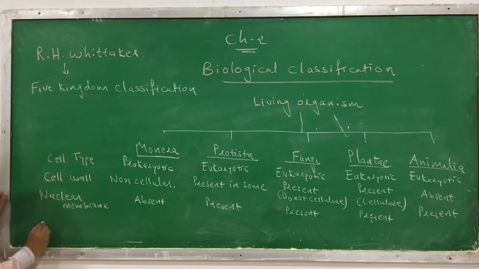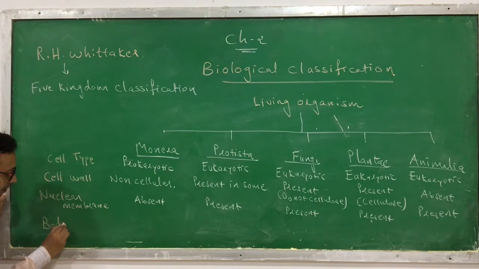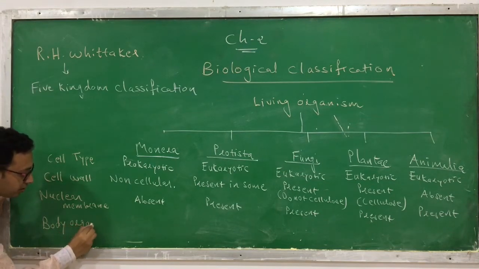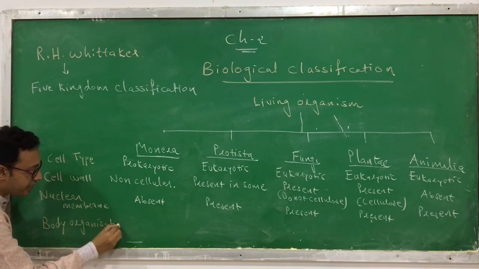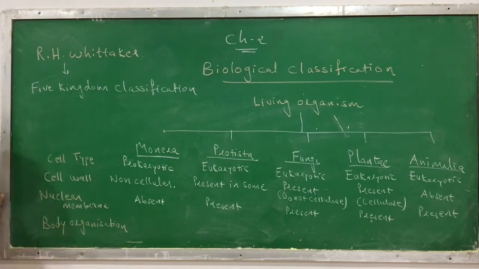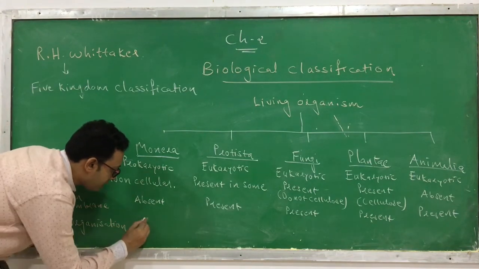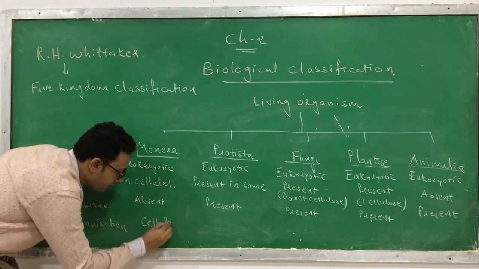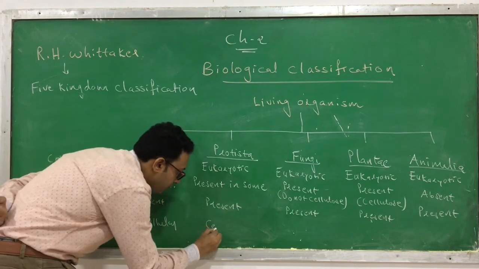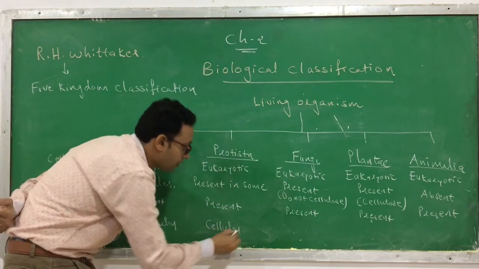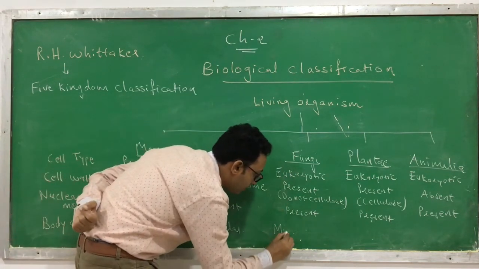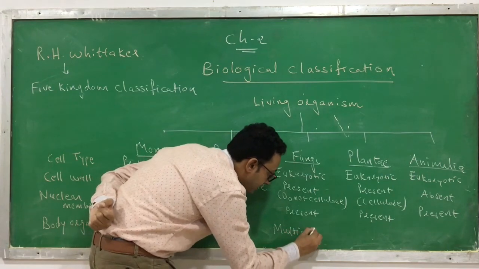Now the fourth criterion we are discussing is body organization. Which kind of body do they have? Whether unicellular or multicellular. Here the body organization is just cellular, they are just made up of cells. This one is also cellular. Fungi are multicellular, which means they are made up of many cells.